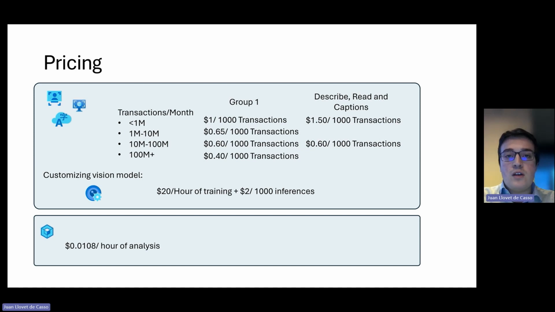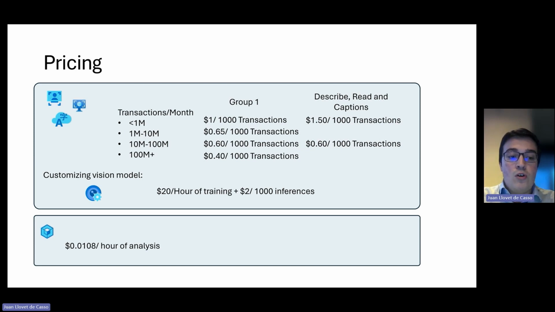Customizing a vision model has its own pricing. It is priced at $20 the hour of training, and you can configure your training budget in the Vision AI portal, and $2 per 1,000 inferences, so it is more expensive than using a pre-trained model, and this model should only be used in the case that it is really needed. Additionally, training this model might incur other charges, such as deploying an Azure machine learning workspace.